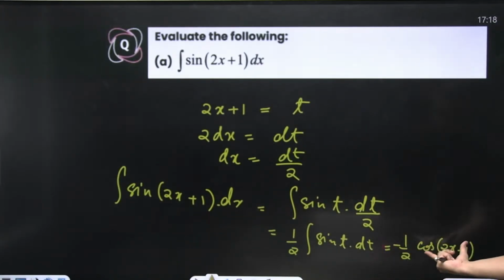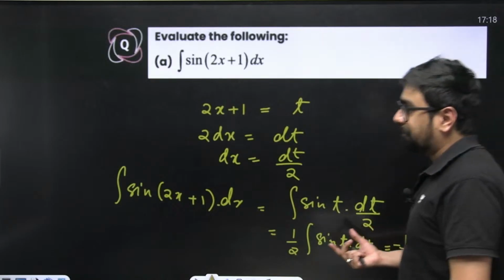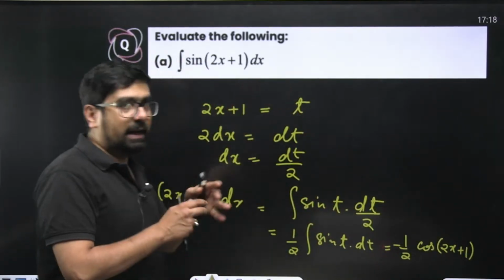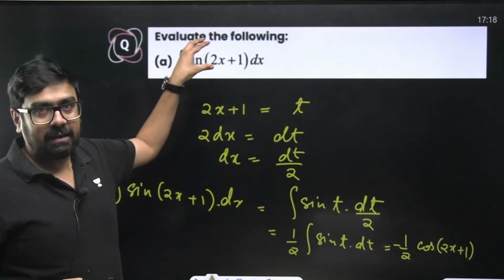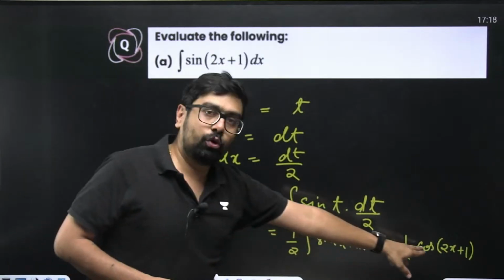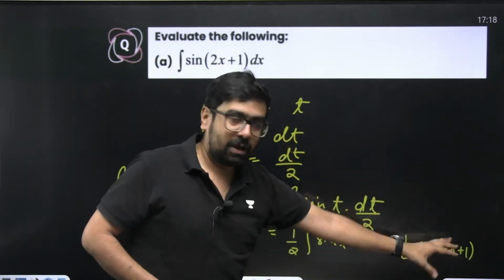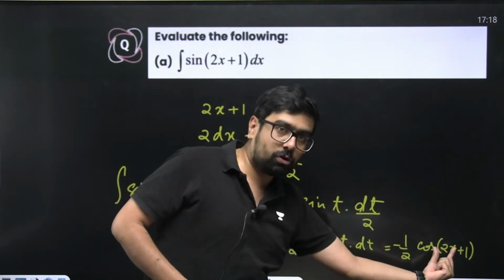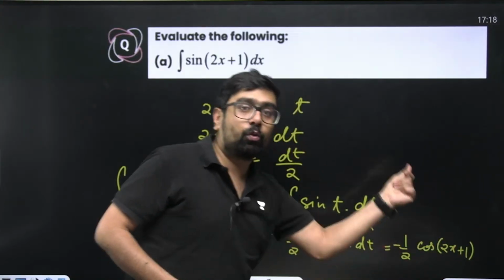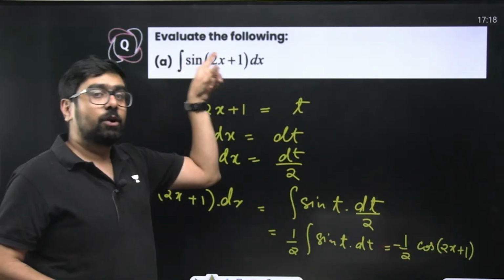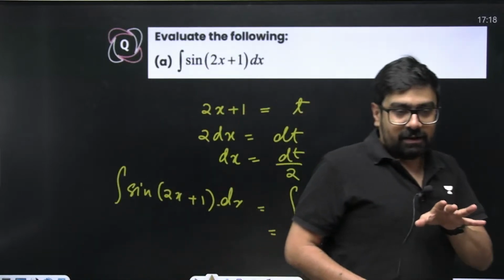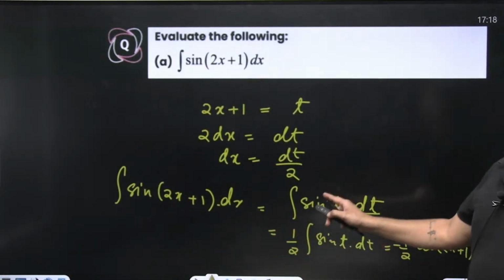Now here you observe one thing. You knew the integral of sine x, which is minus cos x, right? So you can put minus cos. What came as your answer? Minus cos of 2x plus 1 divided by 2. What is this 2? This 2 is nothing but the coefficient of x. So relating this over here is very, very important.